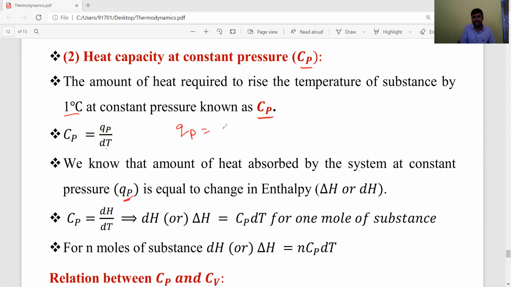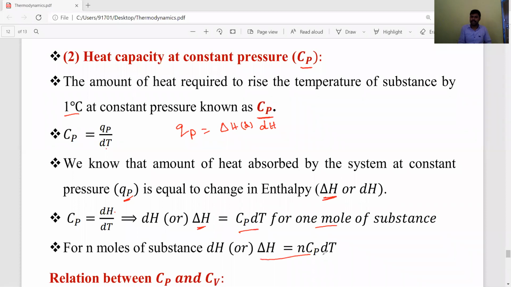but QP is equal to what, my dear students? Delta H or dH. Why? Because we have already studied the enthalpy change definition. Enthalpy change means the amount of heat absorbed by the system at constant pressure, delta H. That's why CP is equal to dH by dT, then dH or delta H is equal to CP dT for 1 mole.